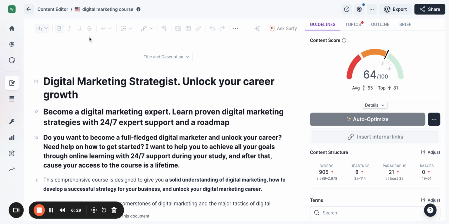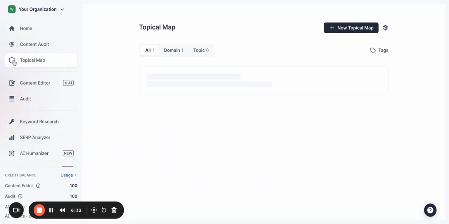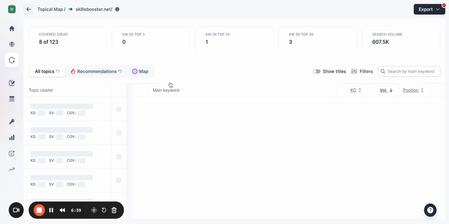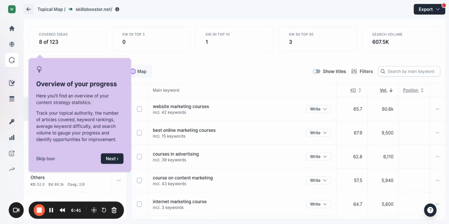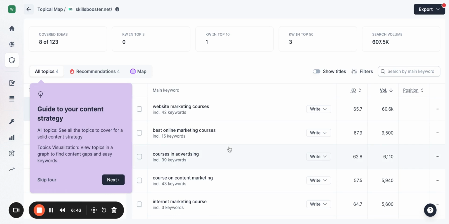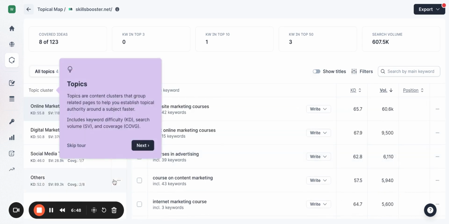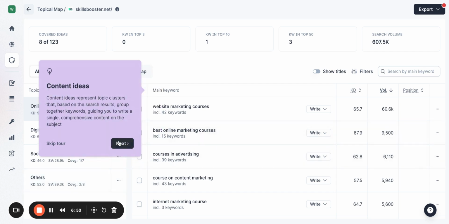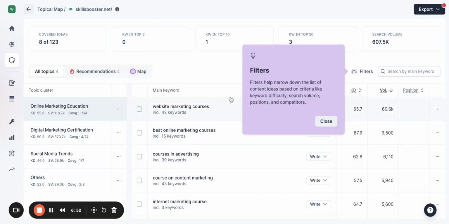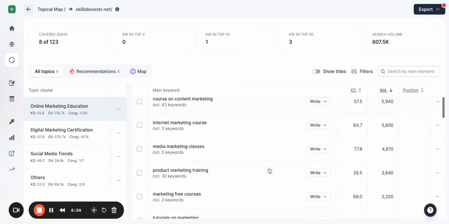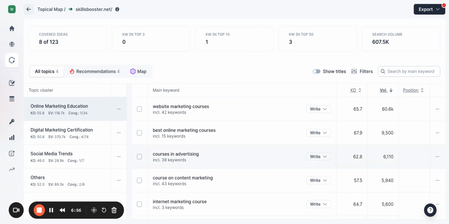We can see a lot of stuff here. I just want to come back for a moment to the topical map. Yeah, we have the topical map here, and with the topical map that we created for Skills Booster, you will find a lot of opportunities on how you can write better content, how you can manage content better, and how you can implement these things one by one. So that's it for the beginners.